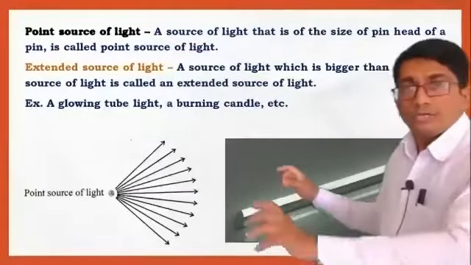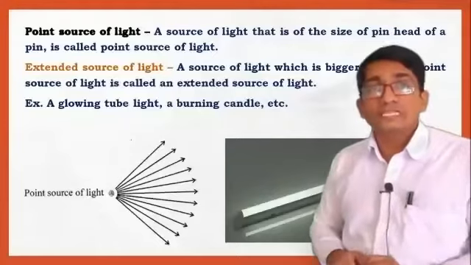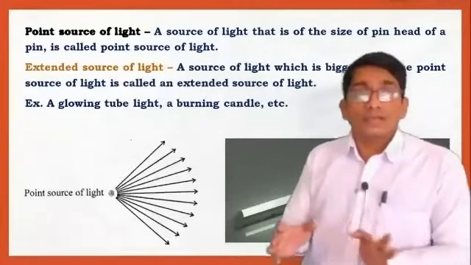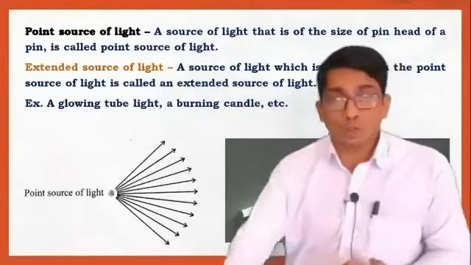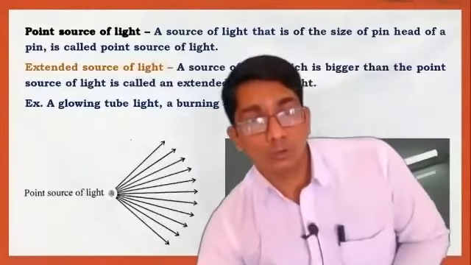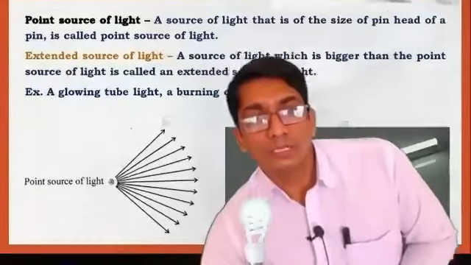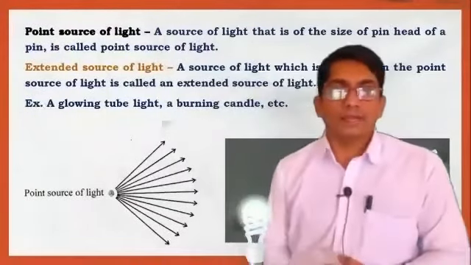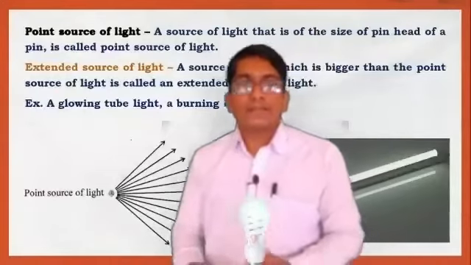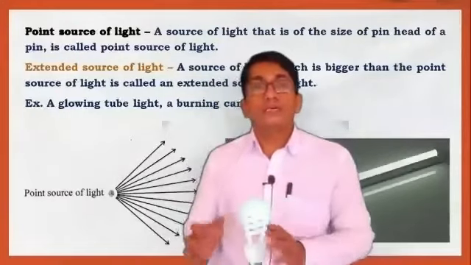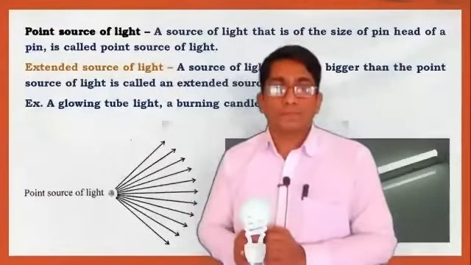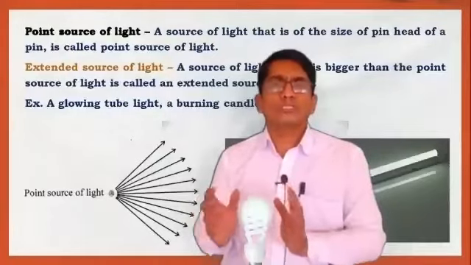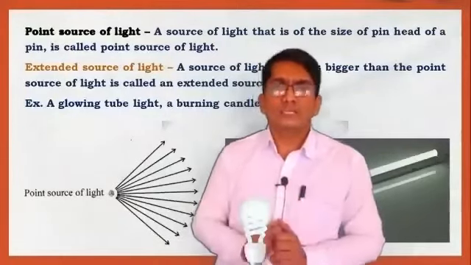A fluorescent tube is there. CFL is there, that is a CFL. Again, this is an extended source of light. This is not a point source. This is the fluorescent tube, and this is the CFL. This CFL is an extended source of light, with a different shape. It is not a point shape. So this is an extended source of light.